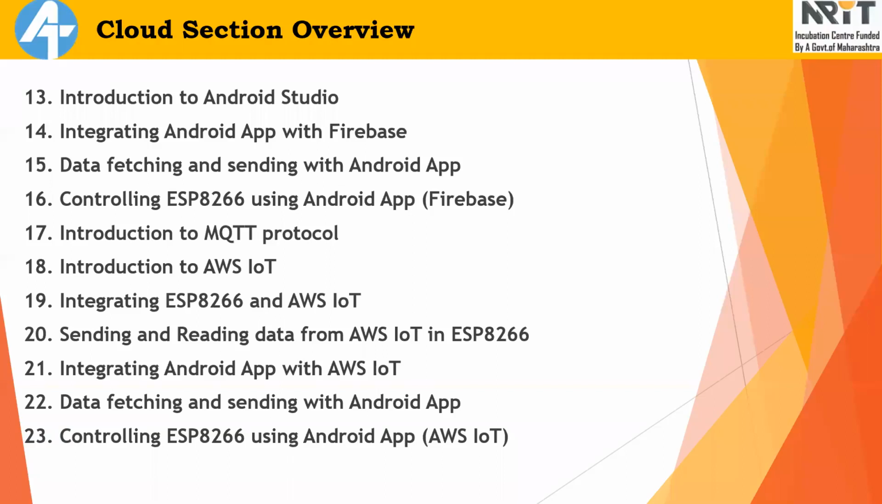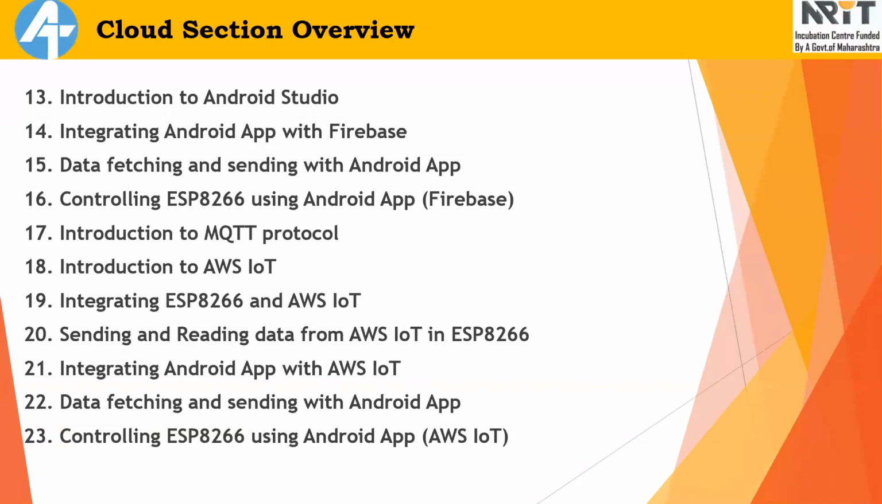After that, what we will do, we will integrate our Android app with the Firebase. There are two methods to connect our Android application with the Firebase. So first one is the manual method, in that you have to add some files in your repository in the Android application. And second one is the automatic method.